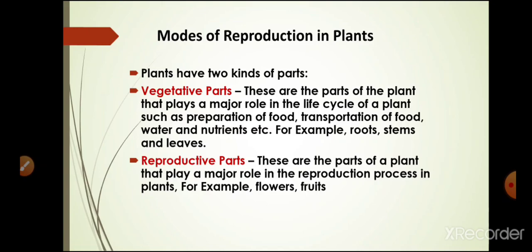Basically, a plant body consists of two main parts, that is vegetative part and reproductive part. What is the vegetative part? The various parts of a plant such as roots, stem, leaves, each with a specific function, are called vegetative parts. And what is the reproductive part? The parts of a plant that participate in the process of sexual reproduction are called reproductive parts or organs.